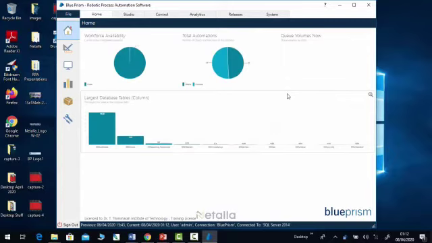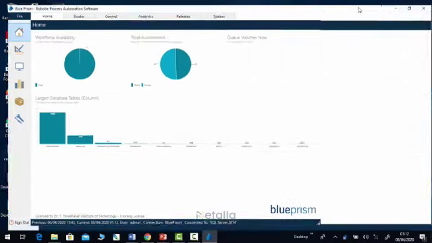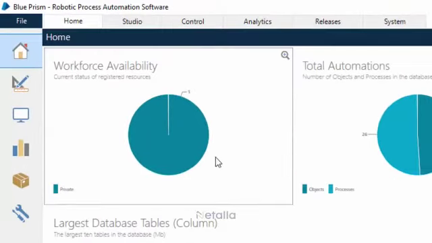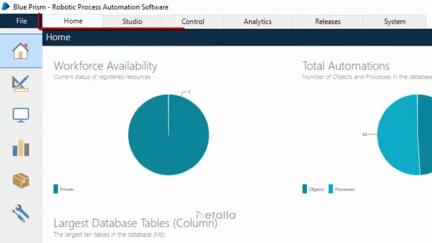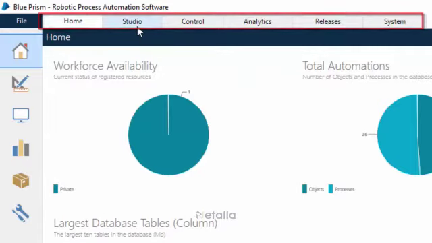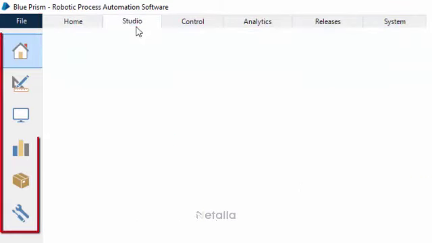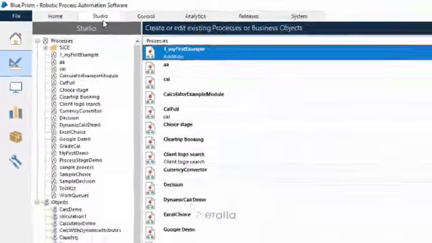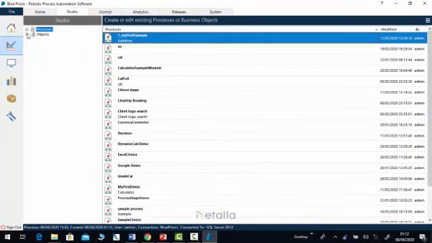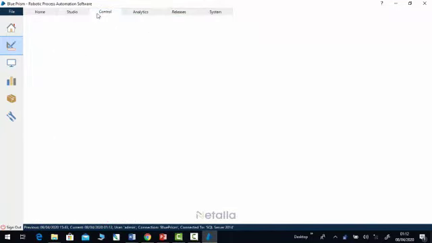Now you have successfully logged in. This is how the Blue Prism dashboard looks. In this dashboard, you will see various tabs on the top, like Home, Studio, Control, Analytics, Releases and System. The icons represent the same options as the top. As of now, let's not worry about the tool. During the hands-on session you will learn everything in detail.